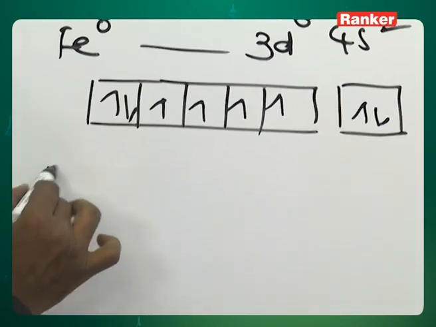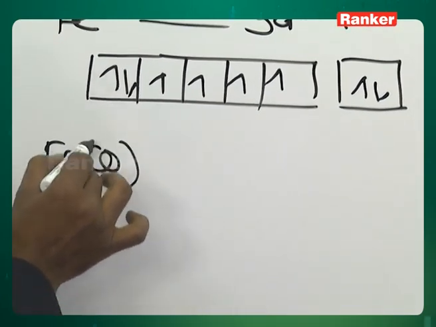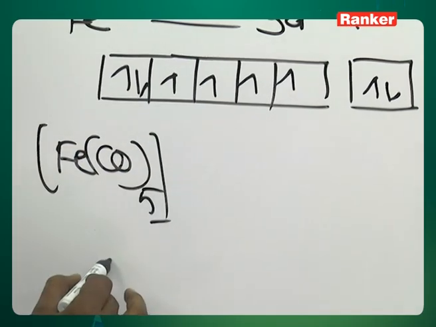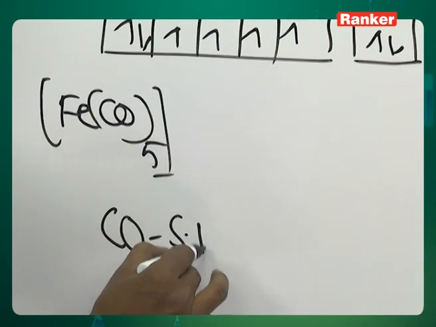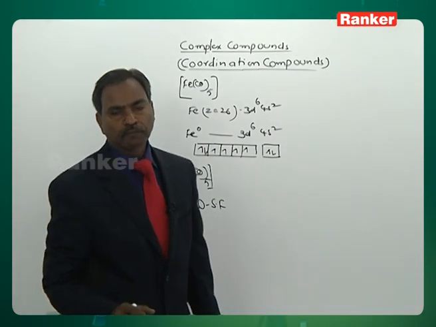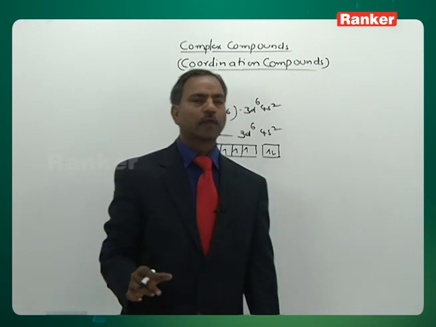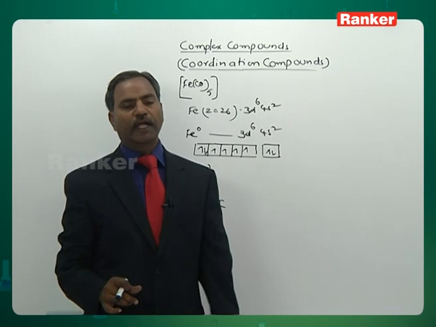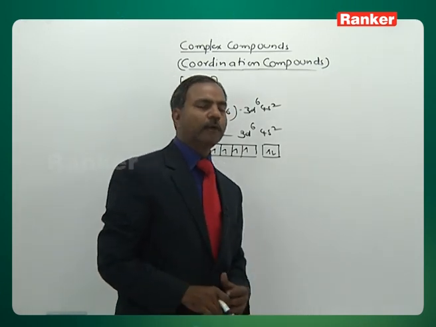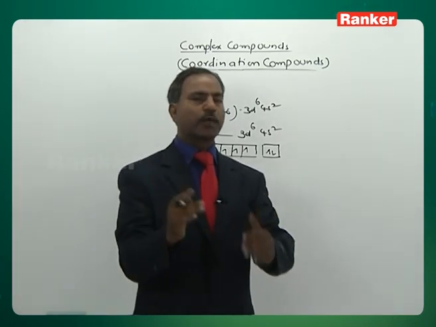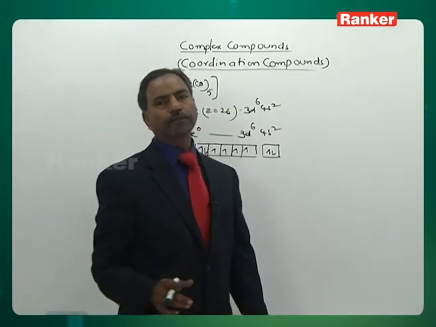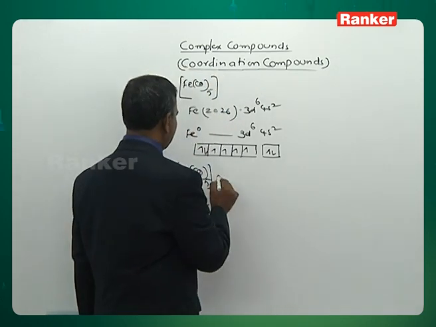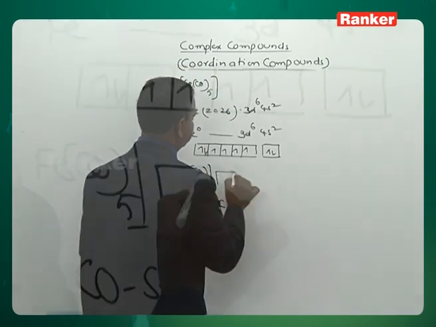Let me write the complex Fe(CO)5. You know well, CO we have taken as what? A strong field ligand, well known to you, as already given in the field strength of different ligands. What are strong field ligands? What are weak field ligands? CO is a strong field ligand. Then what do we understand by strong field ligand? This ligand can push the electrons to pair up. So in this complex, definitely the electrons are getting paired. Now let us see how the electrons are getting paired.